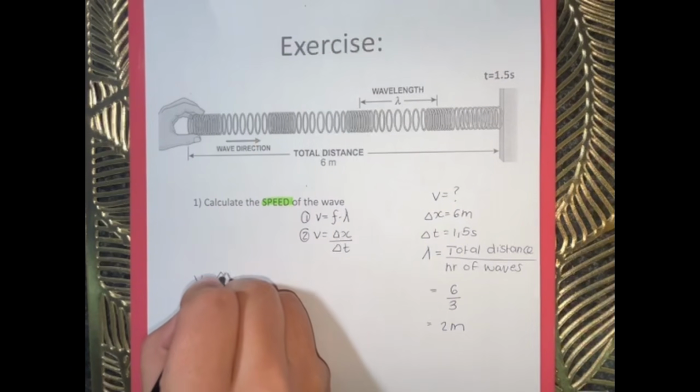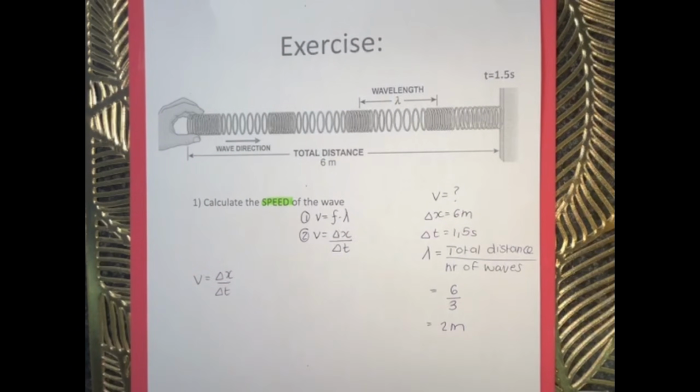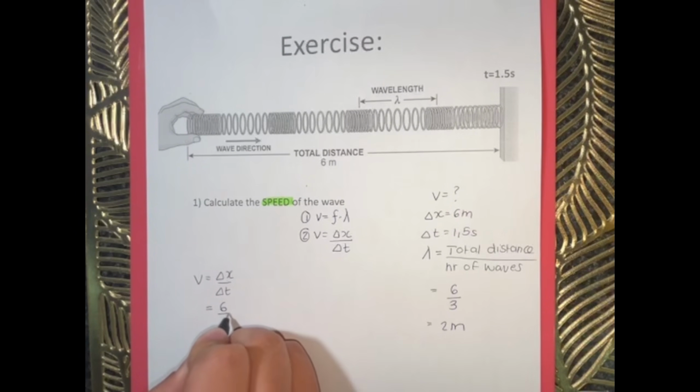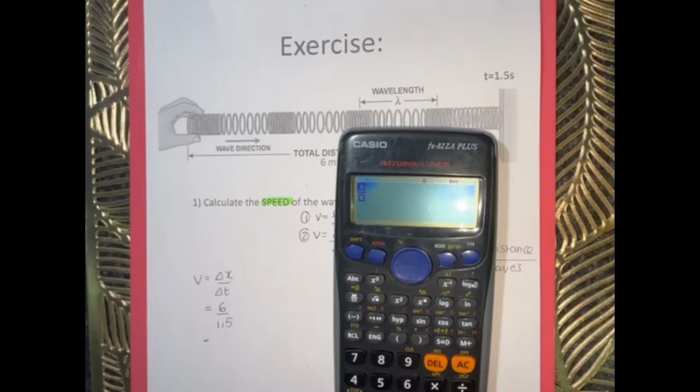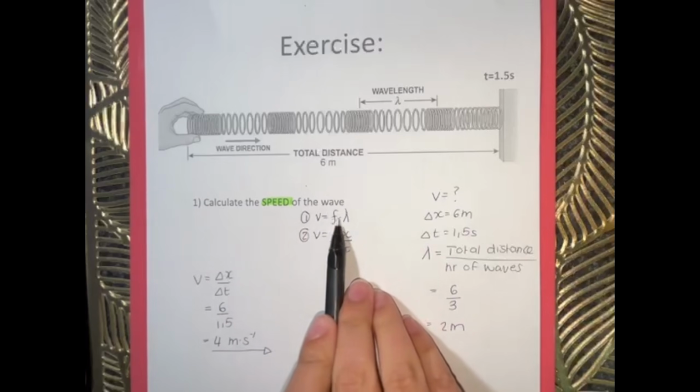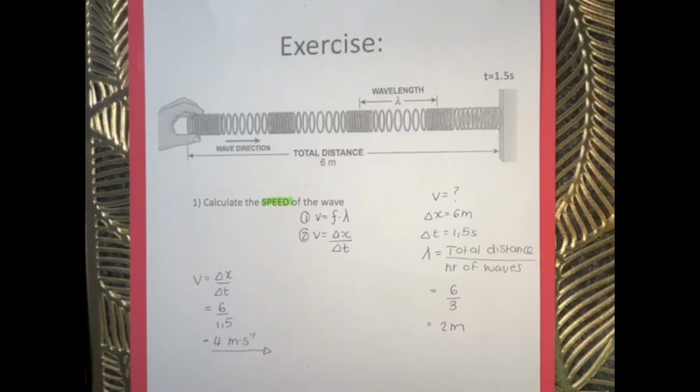So V is equal to the change in distance divided by the change in time. And then I'm simply going to substitute, which is 6 divided by 1,5. And then I'm going to grab my calculator. 6 divided by 1.5 is going to give me an answer of 4 meters per second. And there I have my speed of the wave. If you used the first formula and you got to the answer of 4 meters per second, it will still be correct. I've just used the second formula because it's a shorter version and it takes less time.